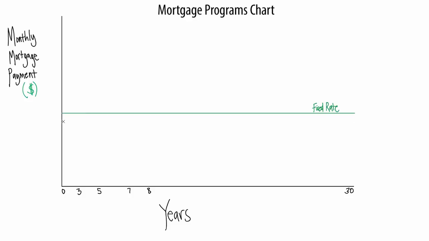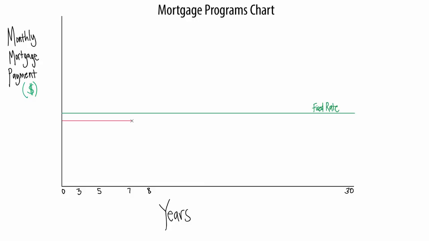The next line I'm going to draw, our red line, is the line for our adjustable rate mortgage, which is a little more complicated. Let's say we're drawing a 7-1 ARM, so our interest rate is fixed for the first 7 years of the mortgage and then is subject to change on an annual basis for the remaining 23 years of the mortgage. So I'm going to draw a straight line for the first 7 years of our ARM, which represents the fixed rate period.